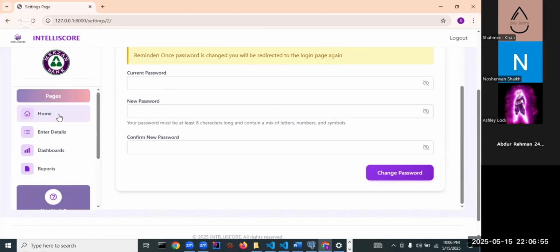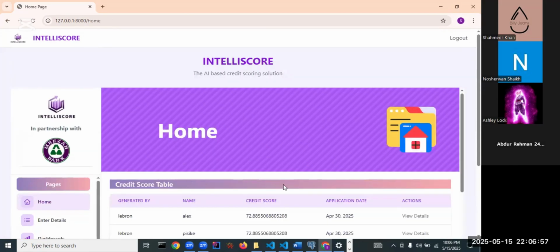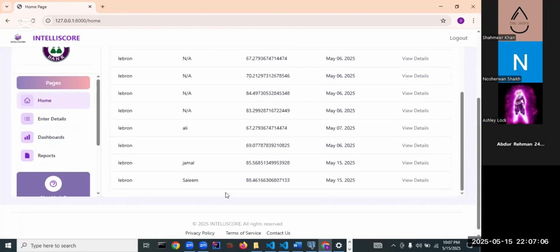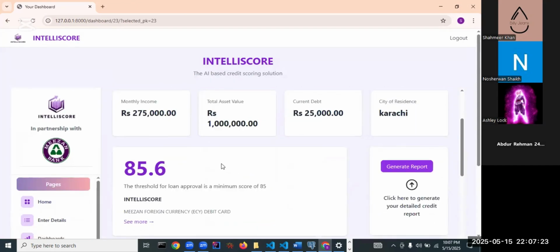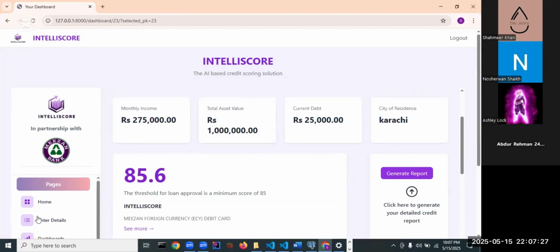Other than this, the home page basically is a main sort of a hub which shows all the previous scores you've generated across time. So, assuming the current user LeBron has generated all these scores, to make sure that they have a maintained history of all these scores, we save them in the home page. From here, let's say if the current user LeBron wanted to access Jamal's score, which he generated in the morning, he can similarly click on view details and accordingly the dashboard will appear for Jamal. And similarly, if he wants to generate a report, he can do that too.